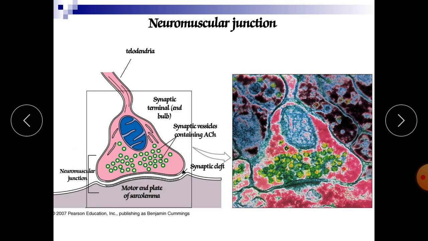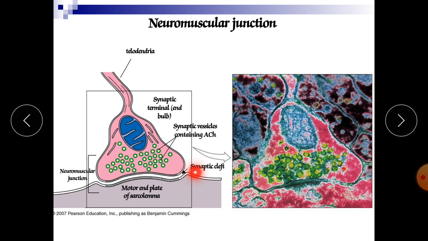Now here you can see the neuromuscular junction. How is there a role of neurons in that junction? This is the junction between the nerves and your muscles. This is the motor end plate of the sarcolemma of your muscles, and this is the neuron. This is called the neuromuscular junction. These are the telodendria of the neuron, and this is the area of synapse. This is the synaptic cleft, and the synaptic end bulb is here. This is the synapse, and this is the synaptic cleft.